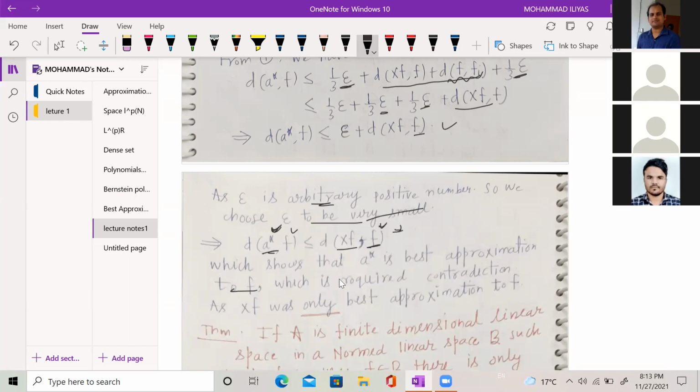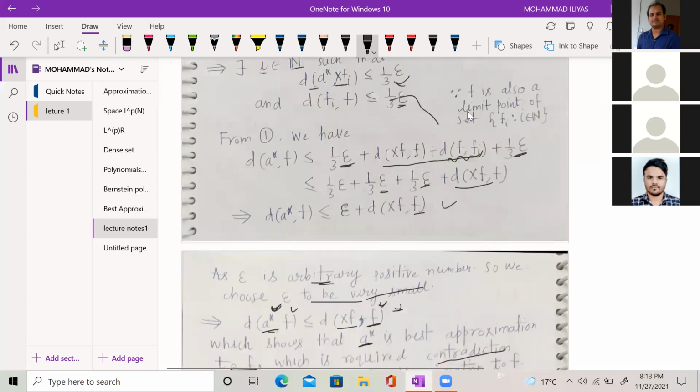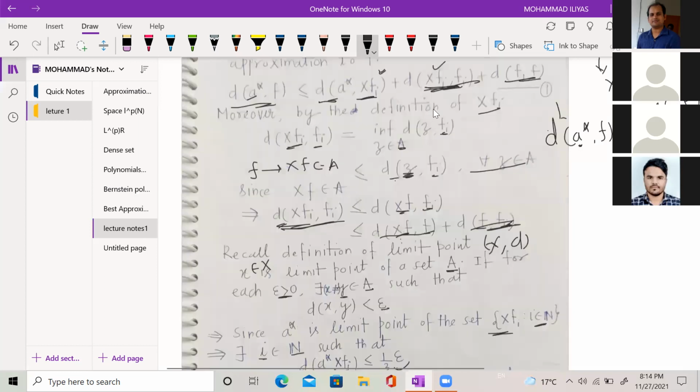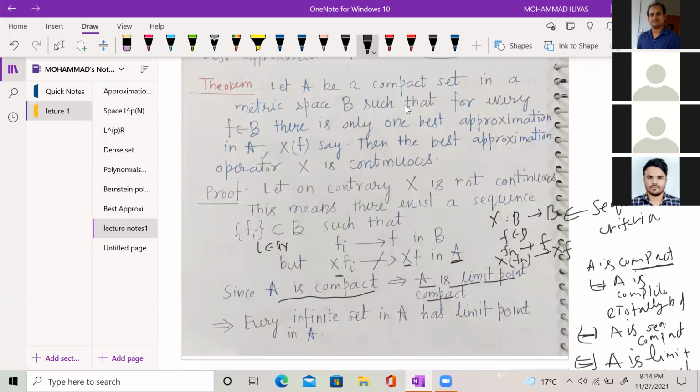But we are assuming this best approximate is unique, and we get another best approximate. So this is a contradiction. So what we are assuming is wrong: we assumed x is not continuous, so our assumption is wrong. This means that this operator x is continuous. So finally, the theorem concludes that if A is a compact set, and if the best approximate exists and is unique, then the best approximate operator is continuous.